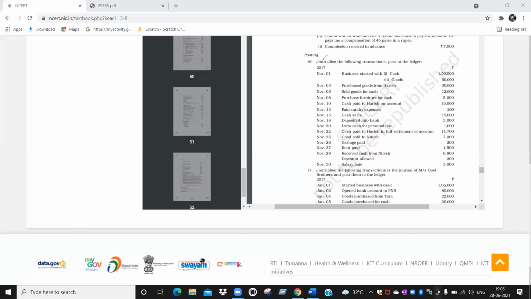Very good. Salary. So you are almost perfect in writing journal entries. Am I correct? You understood, almost 99%? Yes, sir. Okay. Now you see, this is the first entry that you are going to make in accountancy books. That is the book of primary entry. That is why this is known as the book of primary entry.